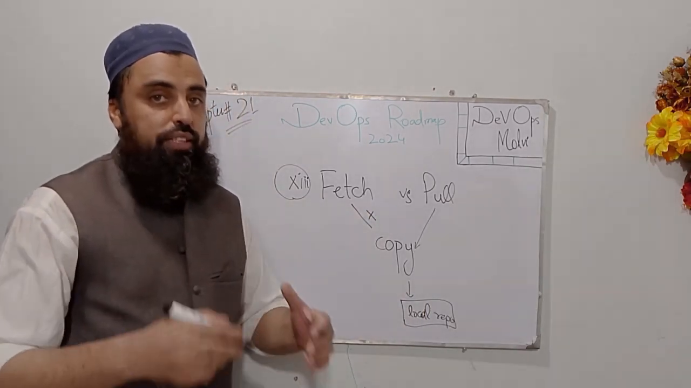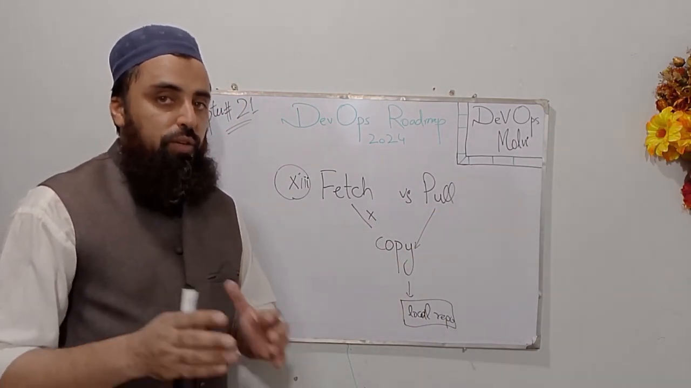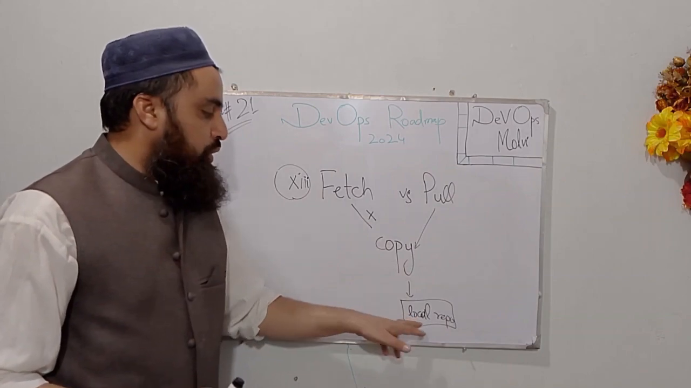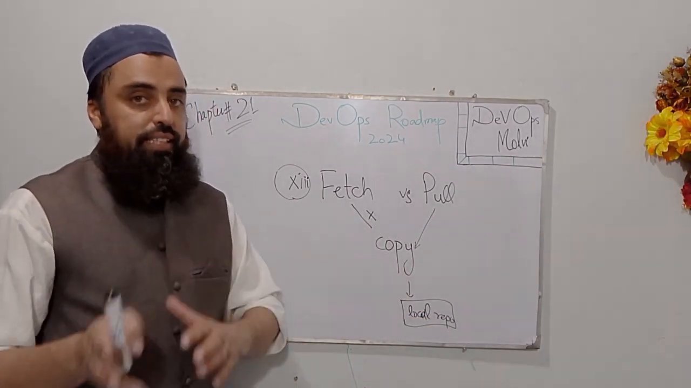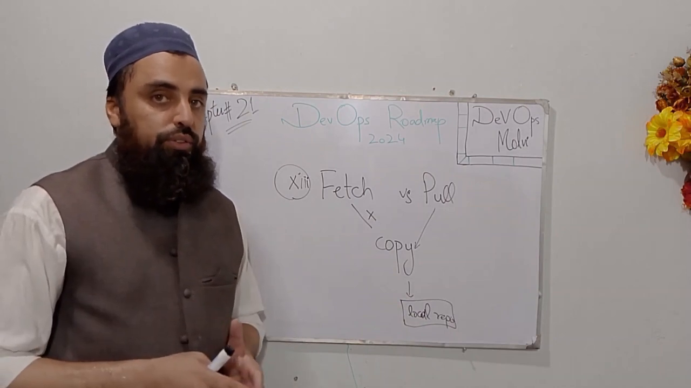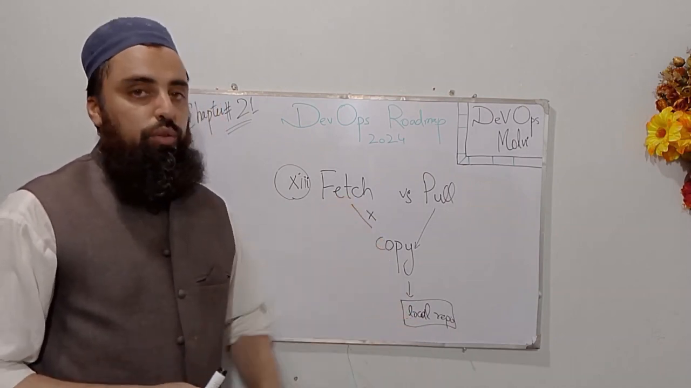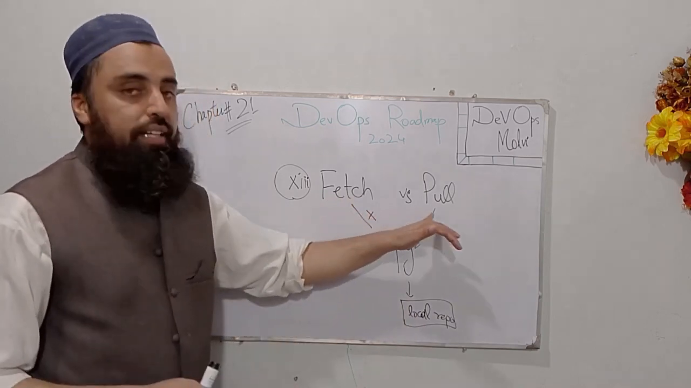So that is actually the key difference. Git pull not only tells us the changes happening in our remote repository, but also copies them onto our local repository, whereas git fetch only tells us the changes in our remote repository, and those changes are not copied into our local repository. So that is actually the key difference between git fetch and git pull.